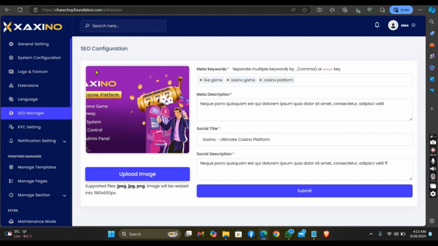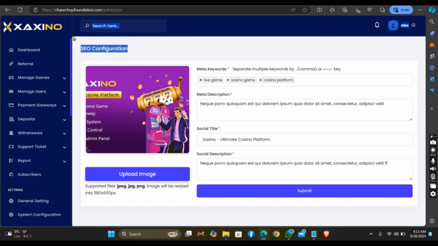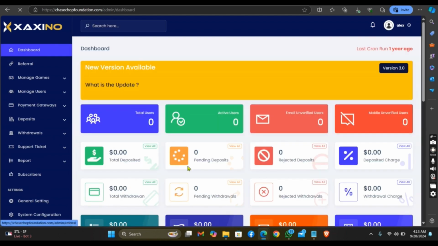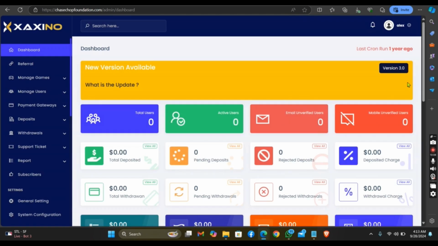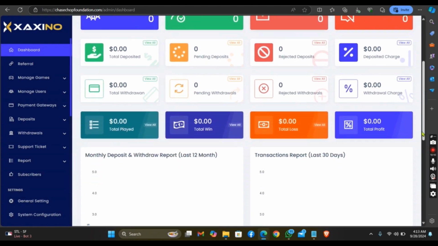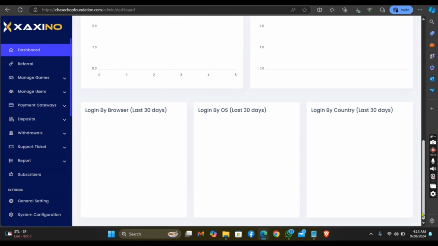This is the SEO configuration, your description, social title, social description, photo. So this is where you do all this. So now you just go back to dashboard and set up your cron job. After setting up your cron job, you can be ready to go.